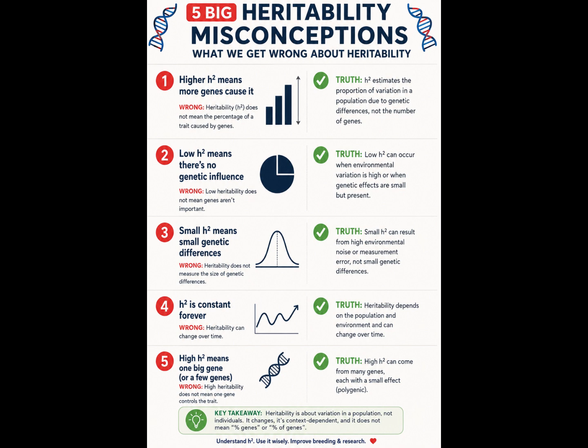Now, misconception number 2. Low heritability means genes are unimportant. This is absolutely wrong. Even traits that are strongly controlled by genes can show low heritability if most individuals in the population are genetically similar. For example, consider branching in modern maize, which has low genetic variation because most of the modern maize varieties already have a single stem.